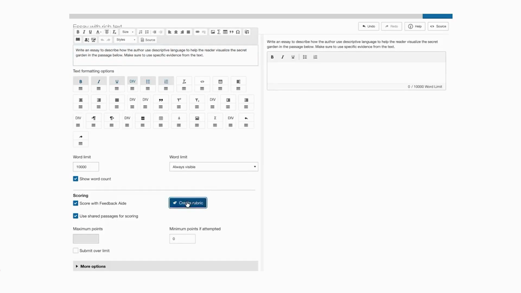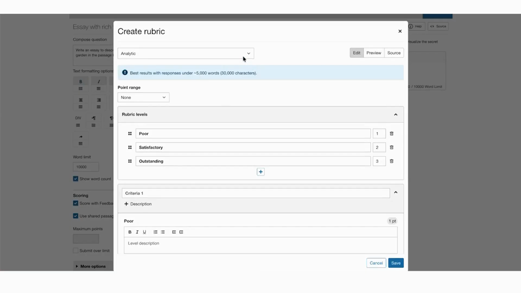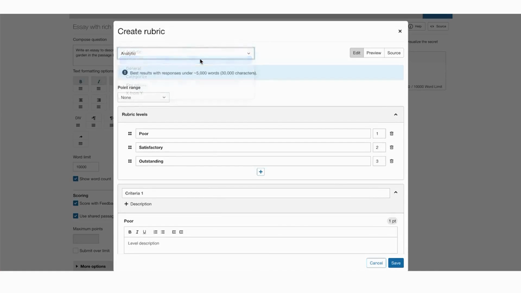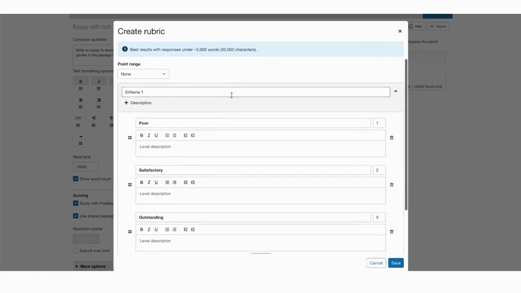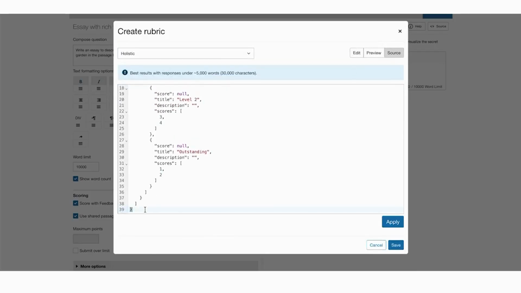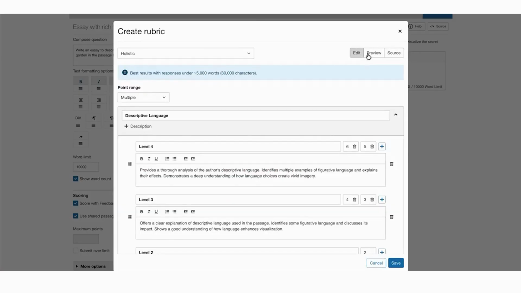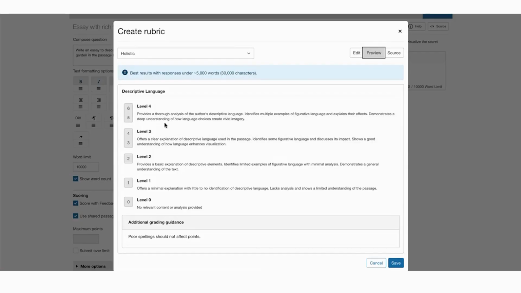And then of course I'm going to create a rubric. Now the two new rubrics in 2026.1 are analytic and holistic. For this I'm actually going to create a holistic rubric. So here is our rubric editor. Our first criteria, we're maybe just going to have one here, and I'm going to say it is descriptive language. And now I can go in and add my different levels. For the sake of the demo, I have the JSON that I've copied. I'm just going to paste that in and click apply. And now we can see what the rubric looks like. So I have level 0 up to level 4 with a range of points for those top levels there.